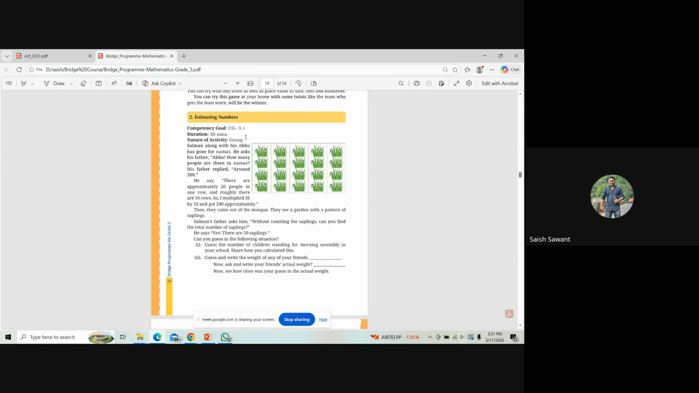In the story, Salman along with his Abu has gone for a namaz. He asked his father, Abu, how many people are there in namaz? His father replied, around 200. So how he must have calculated that is a question that has to come to the student's mind. Then he replied, there are approximately 20 people in one row and roughly 10 rows. So he multiplied 20 into 10 and got the answer 200 approximately. This is the way the problem is solved, as shown there.